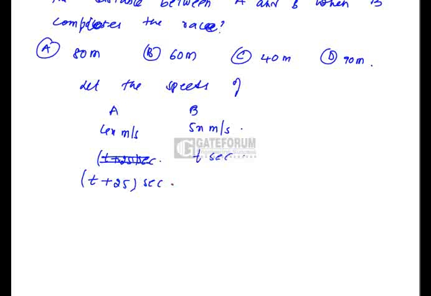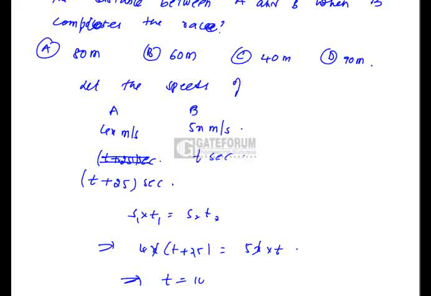Now, as they are traveling the same distance, the distance is constant. So speed into time, S1 T1 will be equal to S2 T2. Just substitute this: 4x into t plus 25 is equal to 5x into t. From this, we'll get the value of t as 100.